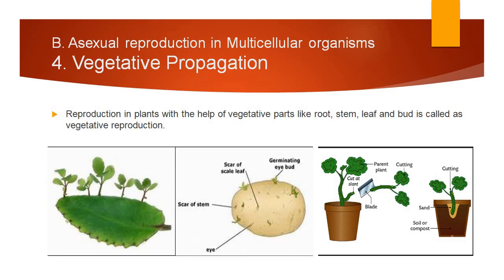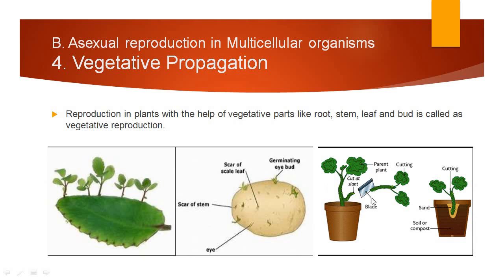Potato. Potato has a structure called an eye. You can see the eye of the potato over here. So from that eye, again a new plant can be produced. So we have not taken the seed directly, but one part of a plant can give rise to a new individual.